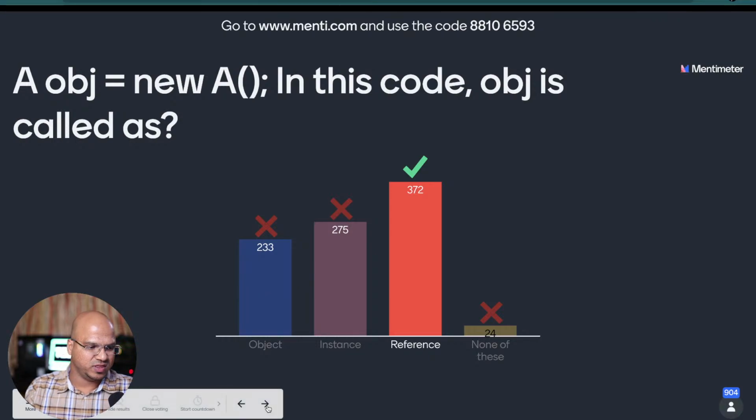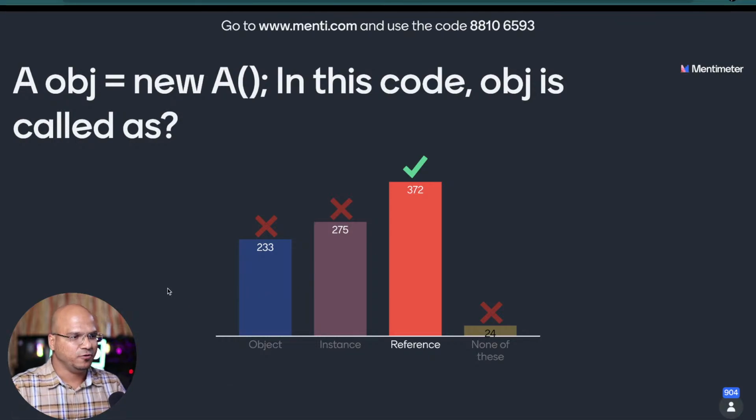Okay, and with this, we have done with the Menti. Now, if you are the winner, I will not show you the screen now. I'm going to a leaderboard, but I will not show you the leaderboard. What you have to do is, if you are in top 3, or maybe even if you're in top 5, send me the screenshot.